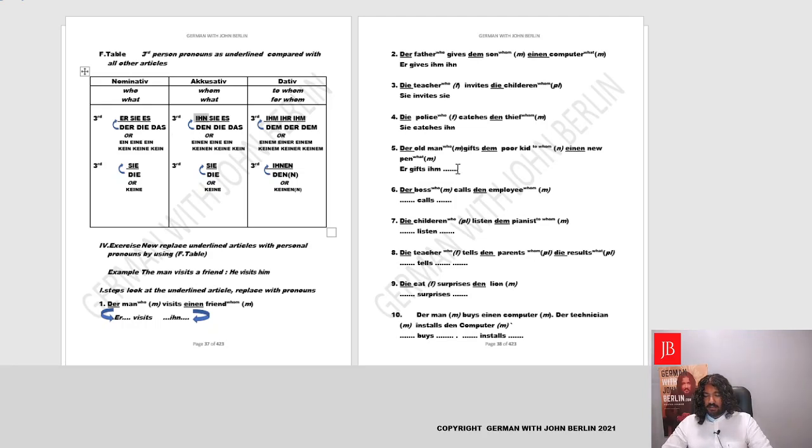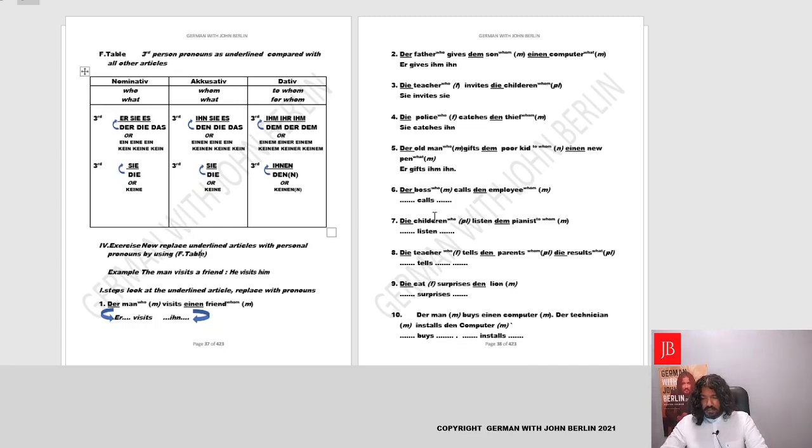So basically here we could write ihn. Yes. So he gives to him it, it being your computer, or it being your pen. Fantastic. So this is how you could follow the definite articles and find out the third person pronouns from them.